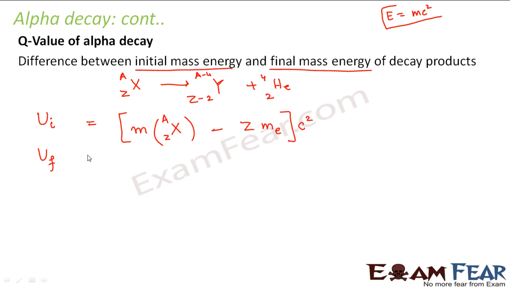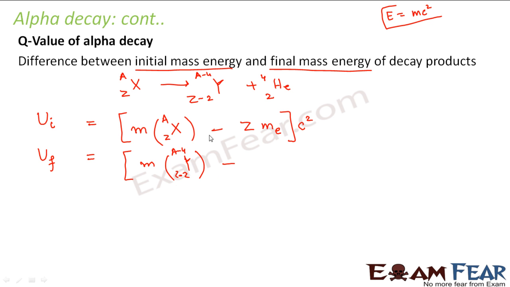Similarly, you calculate the final rest mass energy. For the final rest mass energy, what would be your rest mass? It would be the mass of Y (Z-2, A-4), right? Again, this is the atomic mass, so you have to subtract the mass of the electrons.